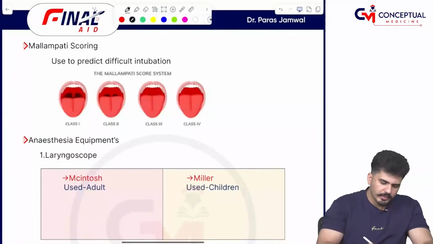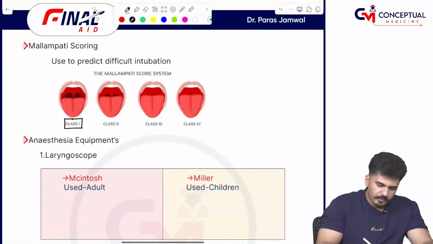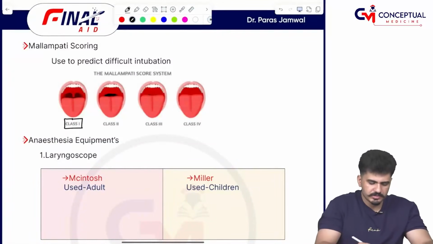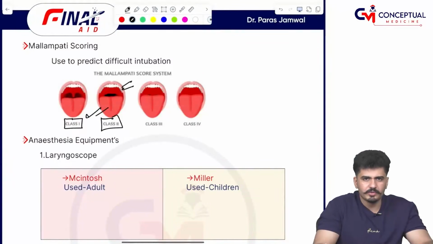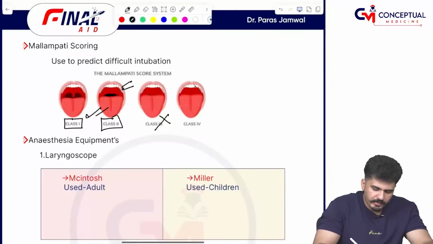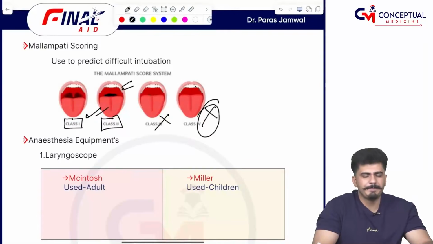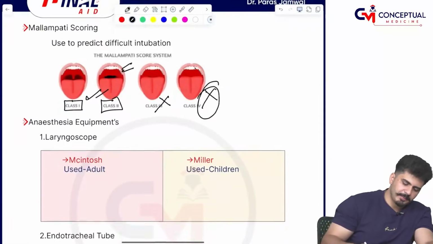If you are able to see all the structures, class 1 and class 2, up to the base of the uvula, that means soft and hard palate plus base of the uvula, yes, you can intubate. If you are not able to see the complete uvula, only hard palate, then no. So this is Mallampati scoring.